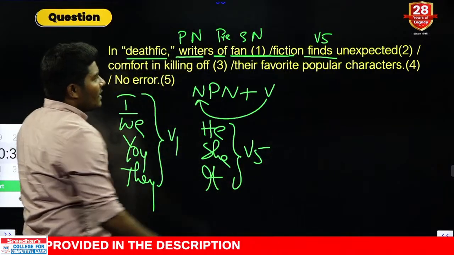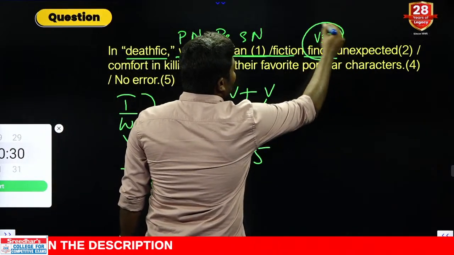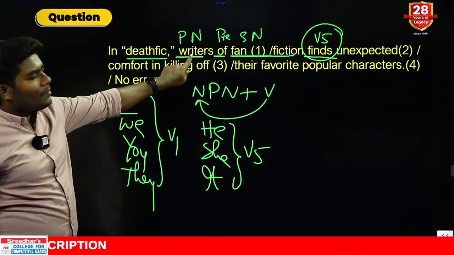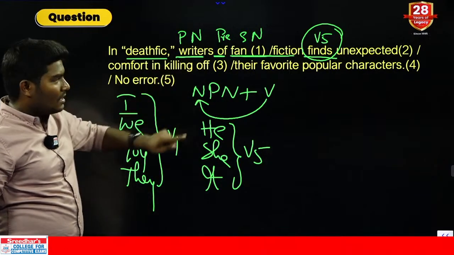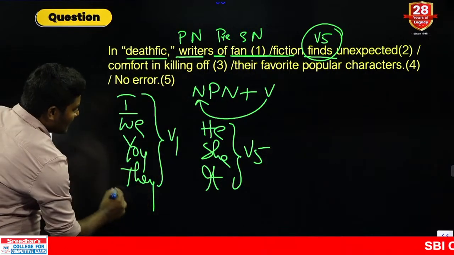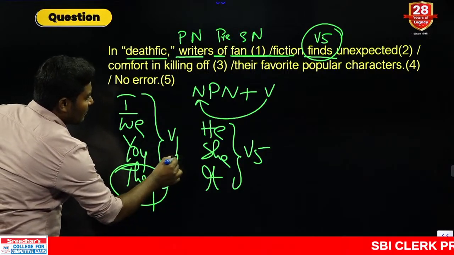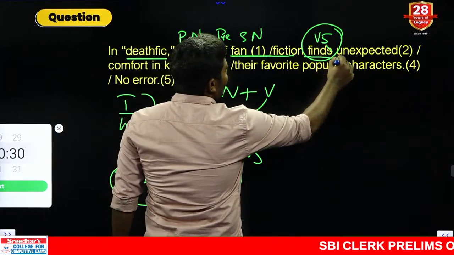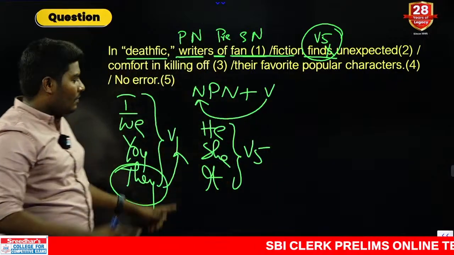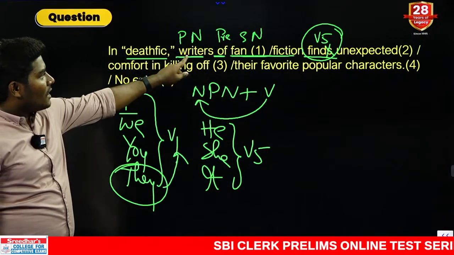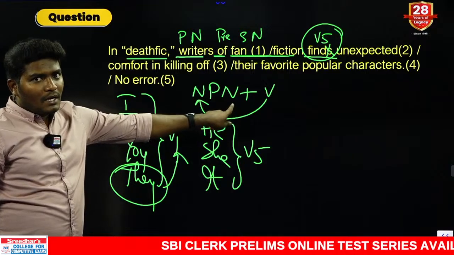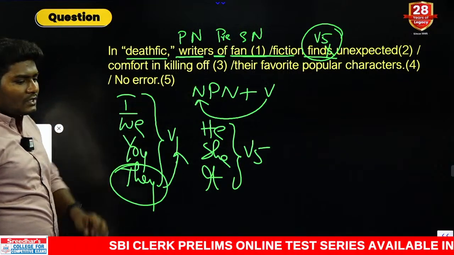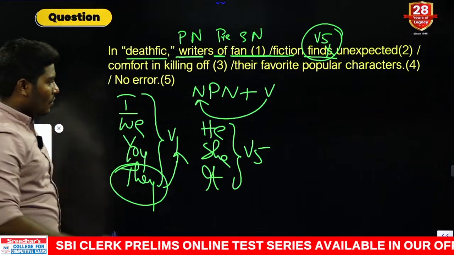Yes or no? Now if at all finds must be correct, then here it cannot be writers, it must be only writer. Writers is plural, that is nothing but the word they, and must be followed by V1. That means it is not finds, it must be only find. V1 form only is needed as we are referring to the writers, based on rule NPN. Okay, that is rule number 1. We have one more rule.